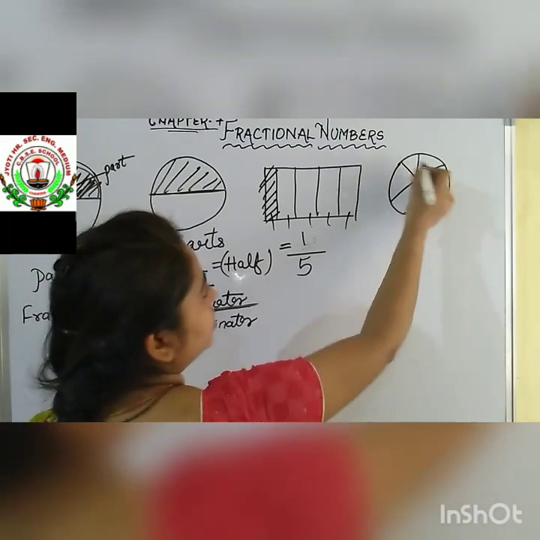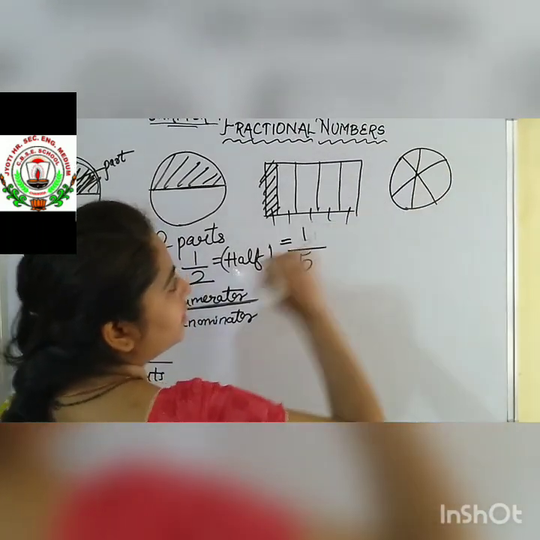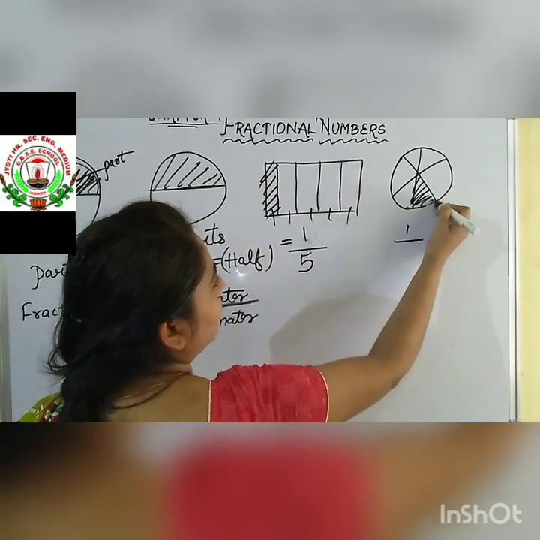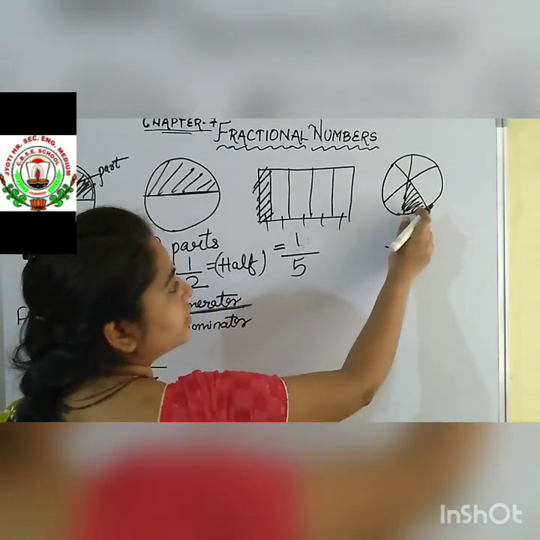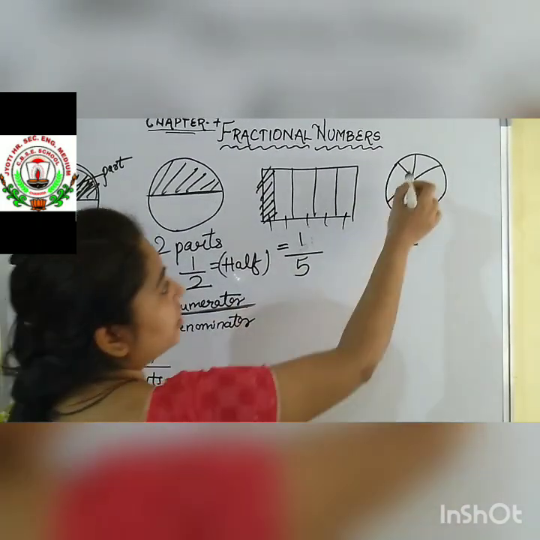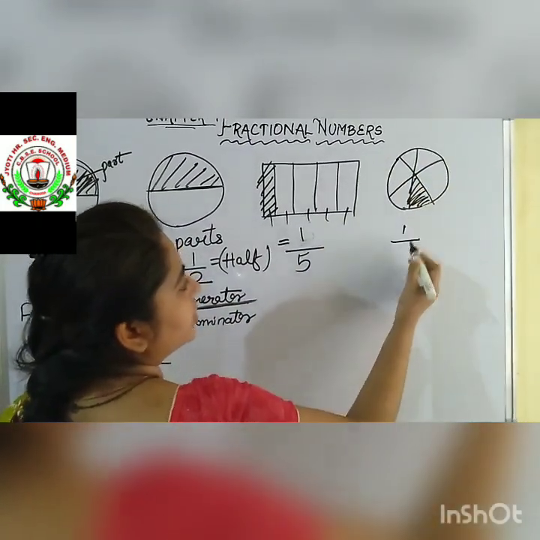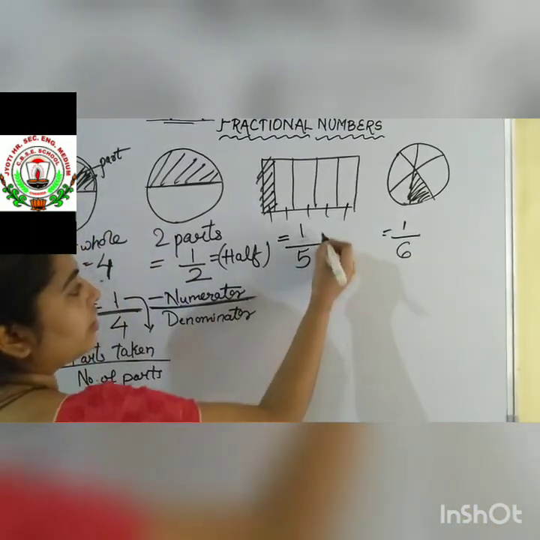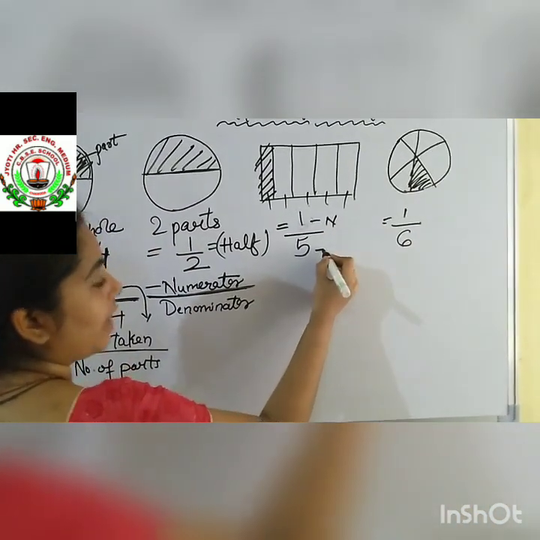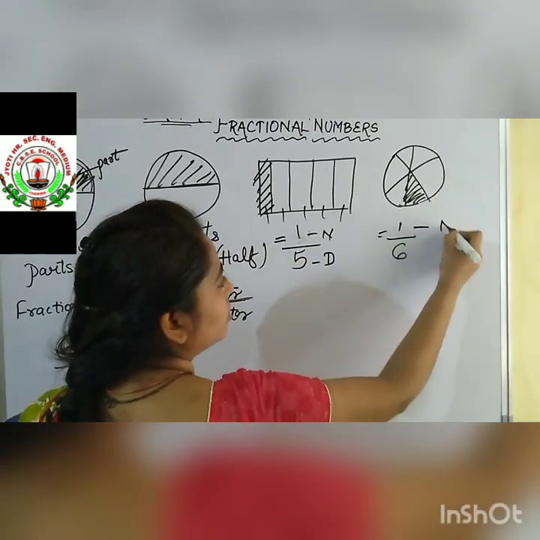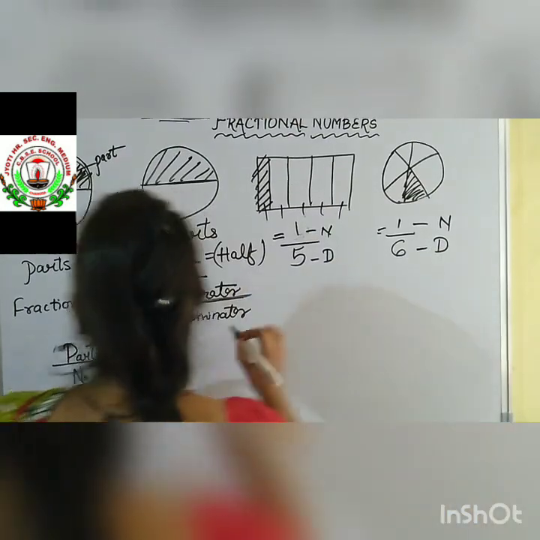5. See from the figure, this circle is being divided. First, if we are considering this part is shaded, we will write down 1. And how many parts are made in the circle? 1, 2, 3, 4, 5, 6. 6. This 6 we will write down below. In the rectangle, 1 is the numerator, 5 is the denominator. In this case, 1 is the numerator and 6 is the denominator.